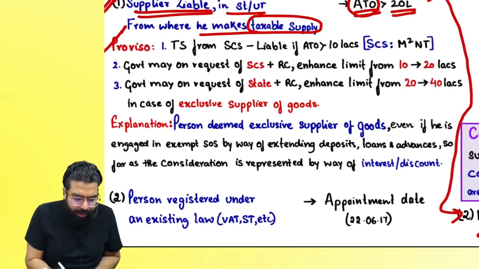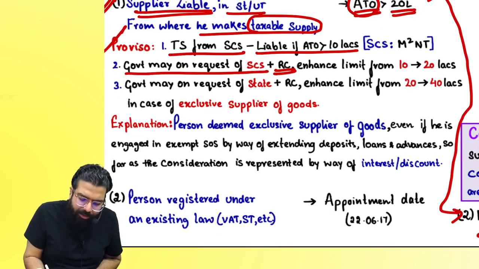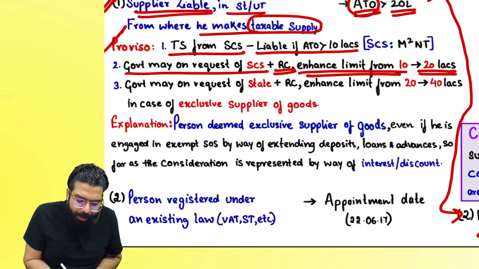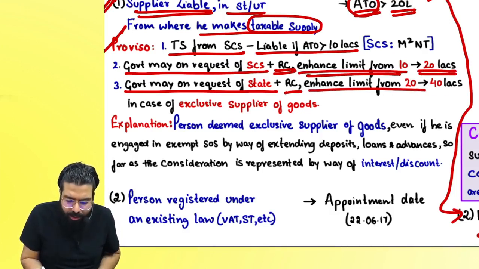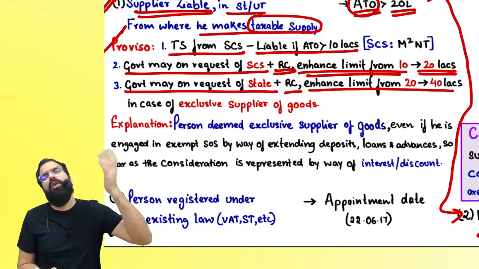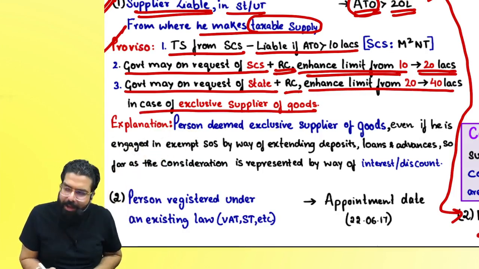Then, for taxable supplies from a special category state, the limit is how much? 10 lakh. Sir, the government can, on the request of a special category state and recommendation of the council, enhance the limit from 10 to 20. And one more power is there. The government can, on the request of a state and recommendation of the council, also enhance the limit from 20 lakh to 40 lakh rupees. Are we clear, everyone? Only for exclusive suppliers of goods.